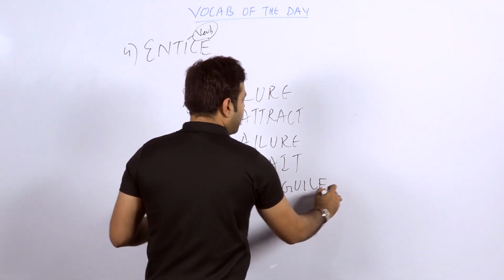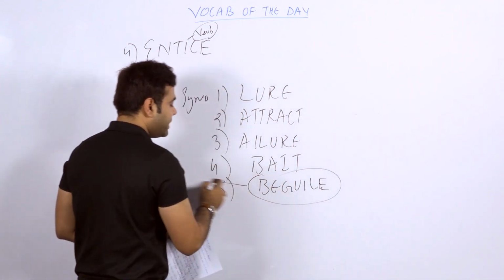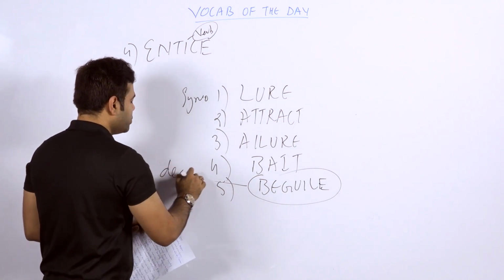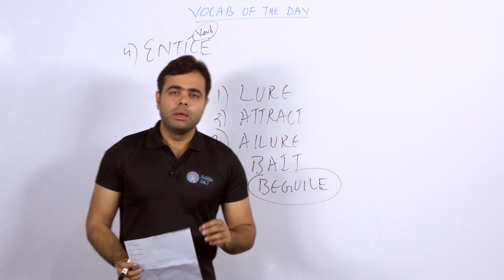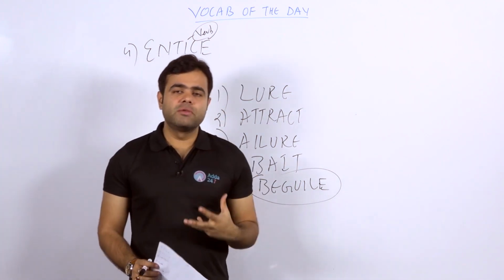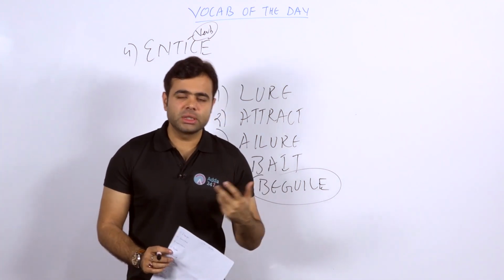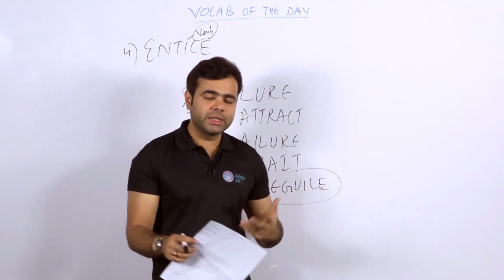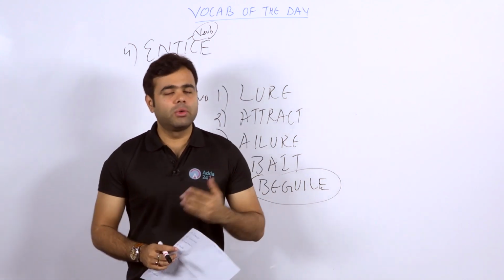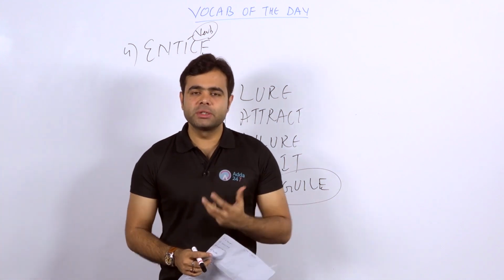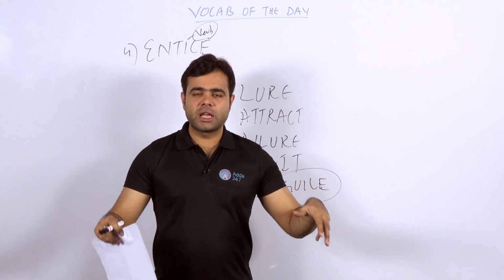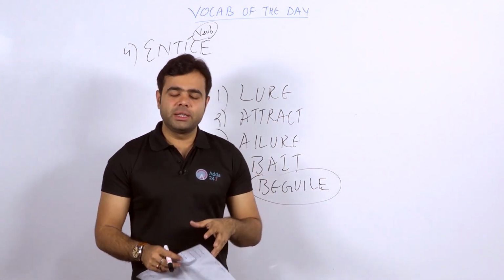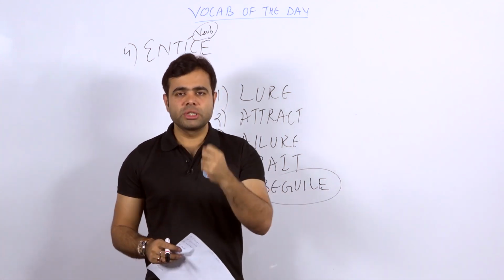Now let me tell you why beguile. I have used the word beguile. Beguile is a word which is used to deceive people. When you're trying to attract someone, I always like to use the example of Julius Caesar. In Act 3 Scene 1, the conspirators have gathered in the place, and they are just planning to stab Caesar.